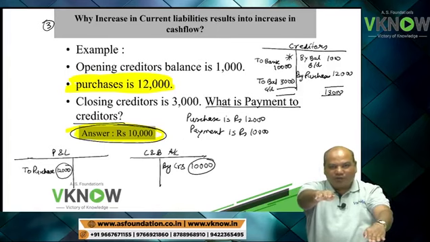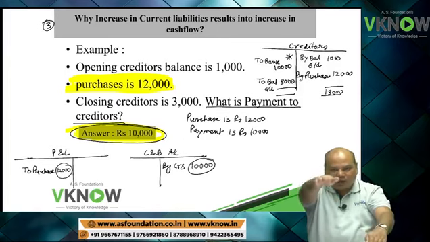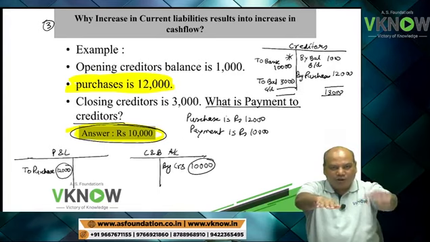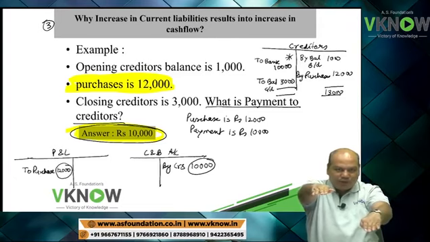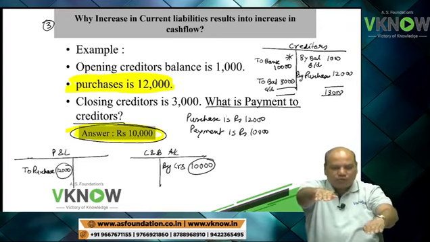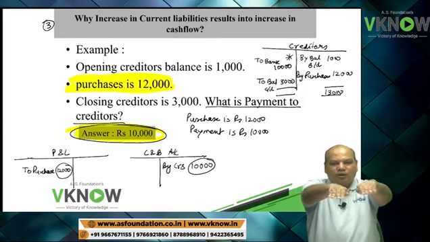Profit is below cash. I am starting from profit and I have to reach cash. I have to add. So when I add, then the two will become equal.